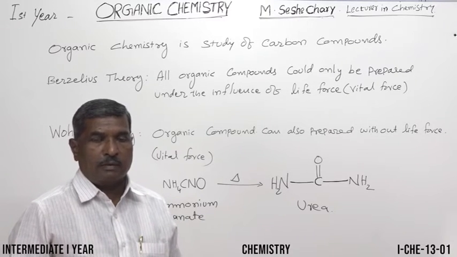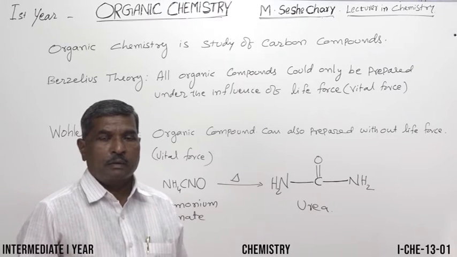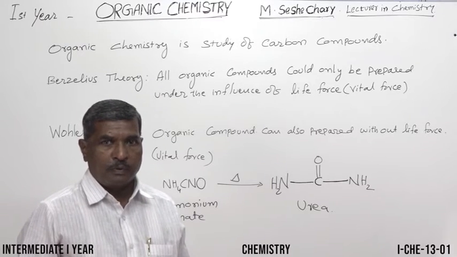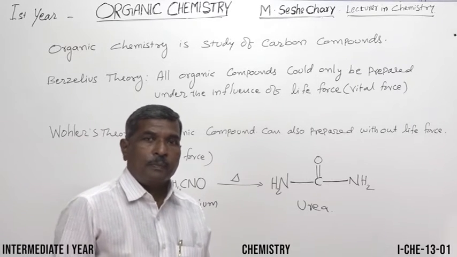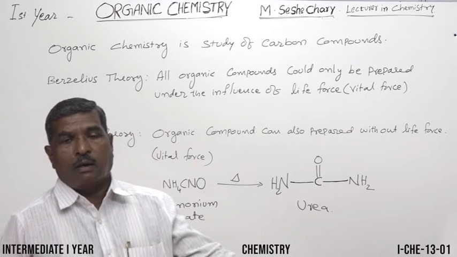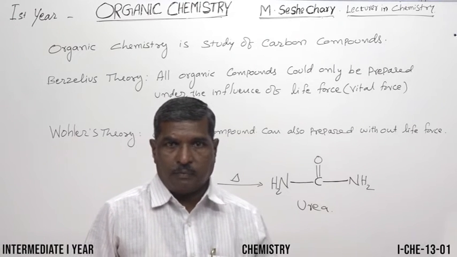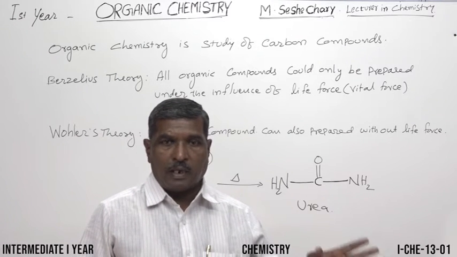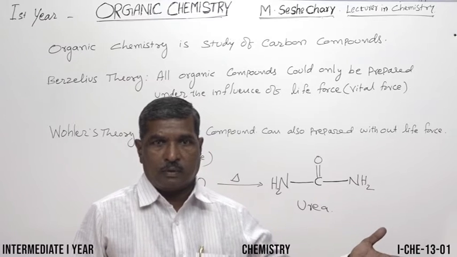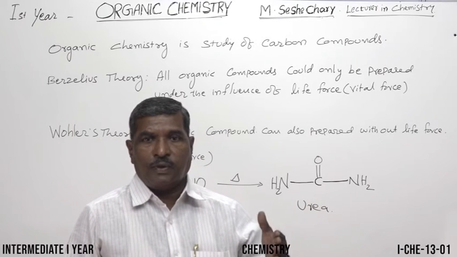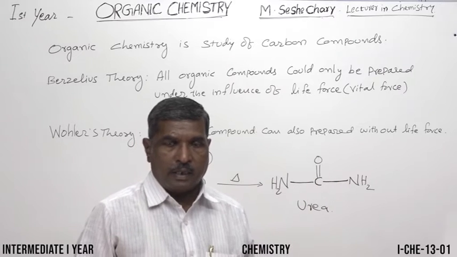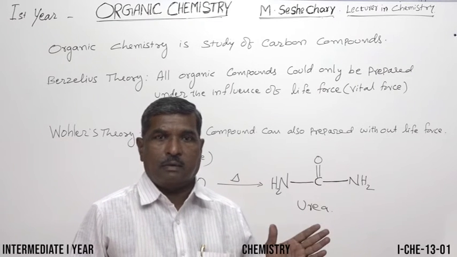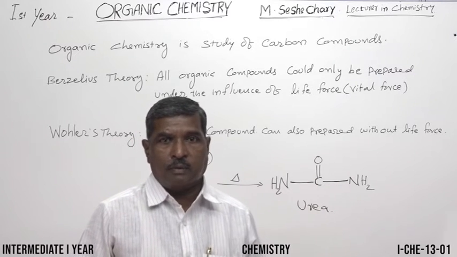The second reason is catenation, the highest catenation property in the periodic table. Then what is catenation? Catenation is the self-linkage of an atom with identical atoms. One carbon linked with 4 carbons, again those 4 carbons linked with other 4 carbons. Like that, the self-linkage of an atom with identical atoms is said to be catenation. That catenation property is highest among the 125 elements.